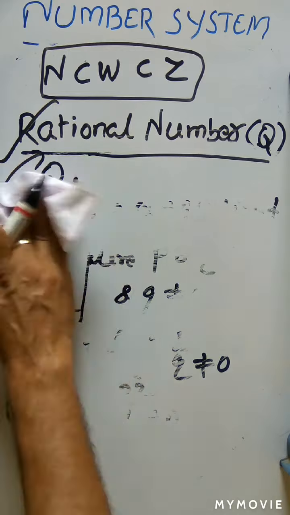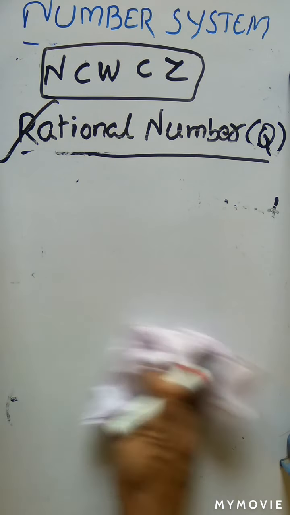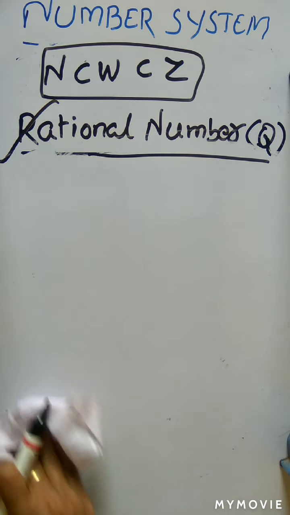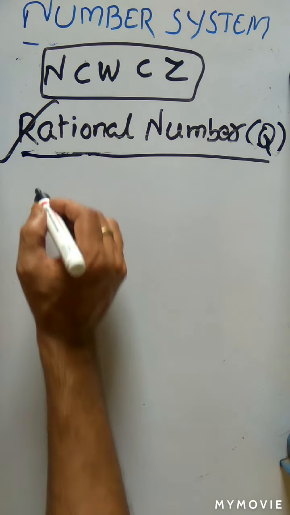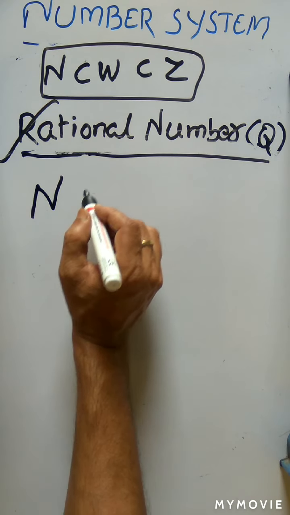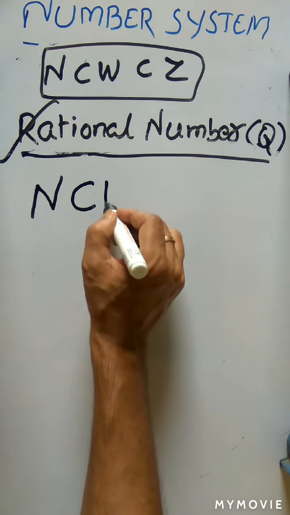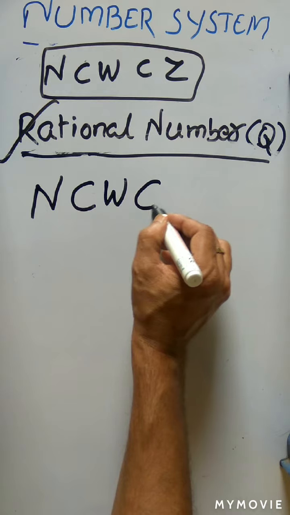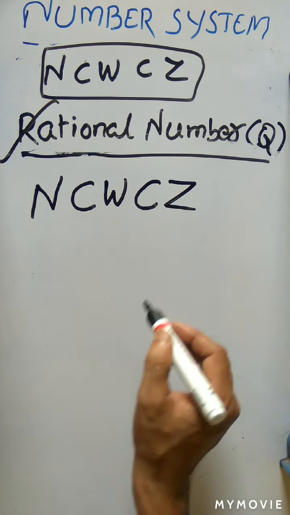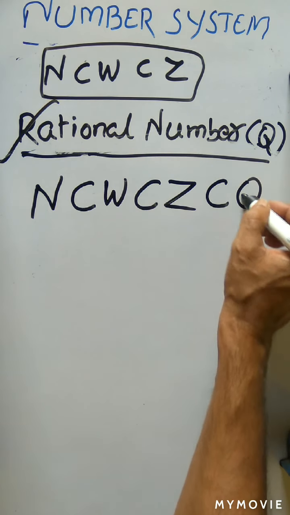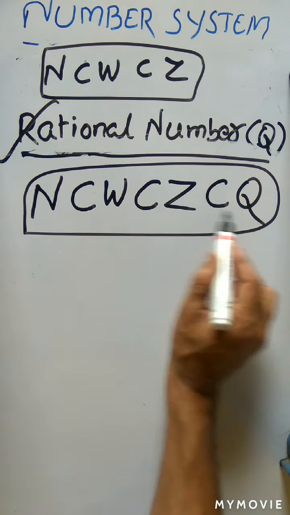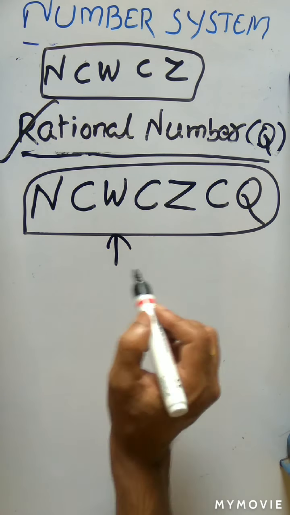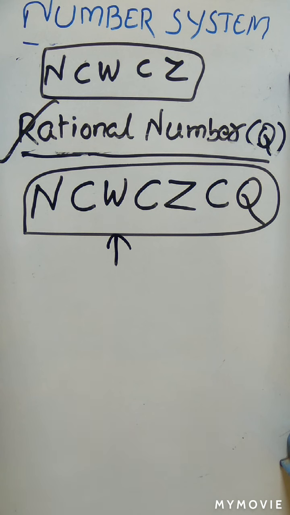Clear? So that means all the natural numbers, the whole numbers, and integers are included in which set? Rational number set. Or we can say the natural number set is a subset of the whole number set, the whole number set is a subset of the integer set, and the integer set is a subset of which set? Rational number. So this is very, very important. You have to remember this. From this relationship we can define which number belongs to which set.